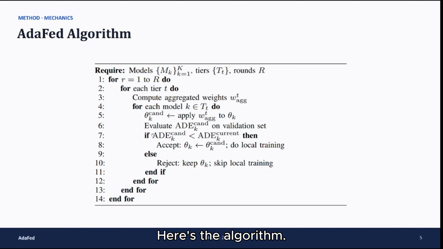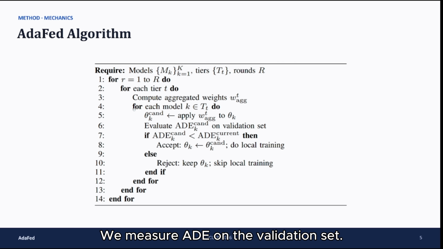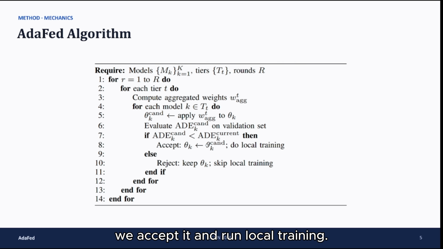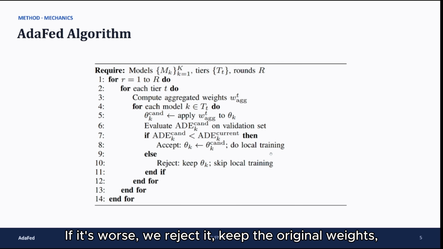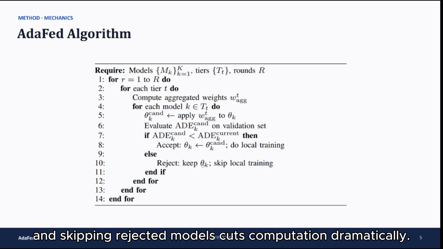Here's the algorithm. Each round, for every tier, we compute aggregated weights and apply them to a model as a candidate. We measure ADE on the validation set. If the candidate is better than the current model, then we accept it and run local training. And if it's worse, we reject it, and more importantly, we skip the local training entirely. That guard prevents negative transfer, and skipping rejected models cuts computation dramatically.